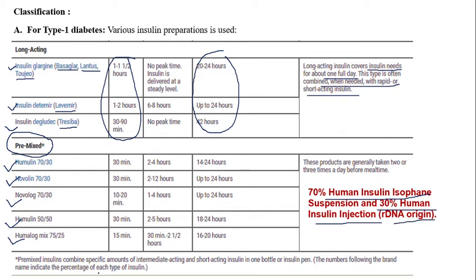Premix insulin combines intermediate acting insulin and short acting insulin in one bottle or insulin pen. So it is a mixing of intermediate acting insulin and short acting insulin, which is called premix, and it is available as Humulin 70/30. So 70% is intermediate acting, 30% short acting, same as Novolin, Novolog, Humulin, and Humalog Mix. These all are premix insulin preparations.